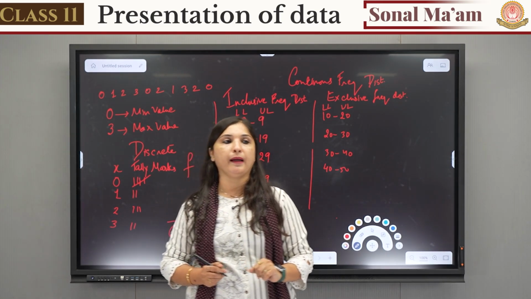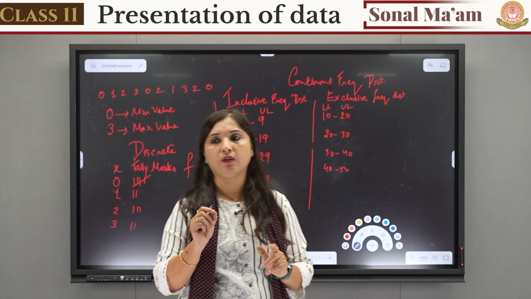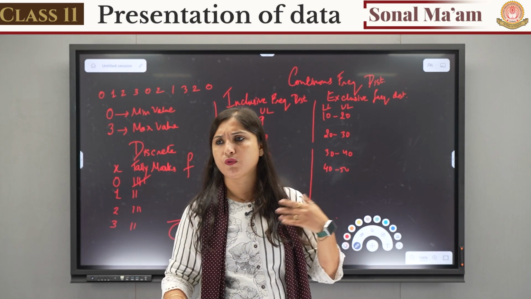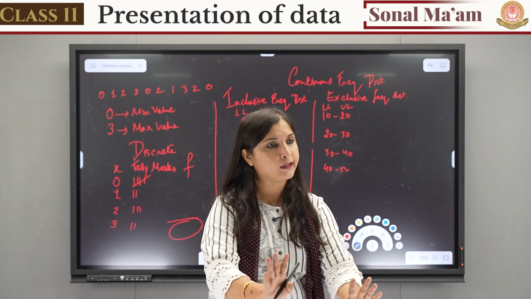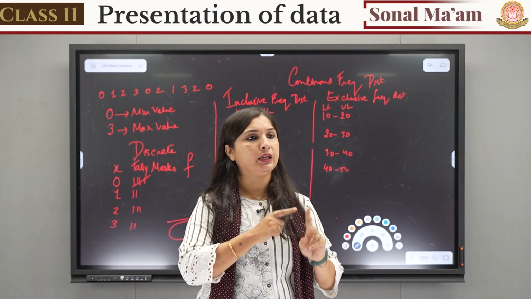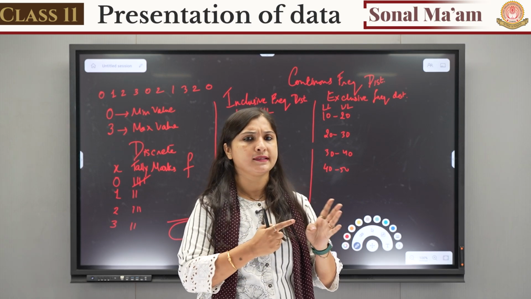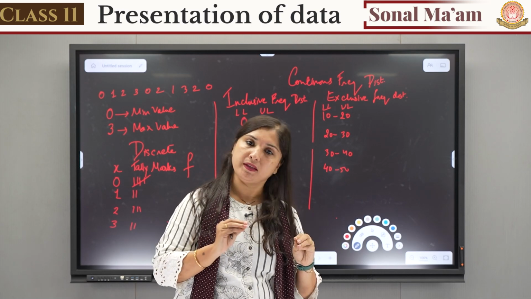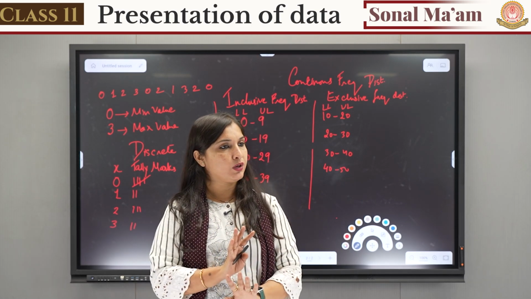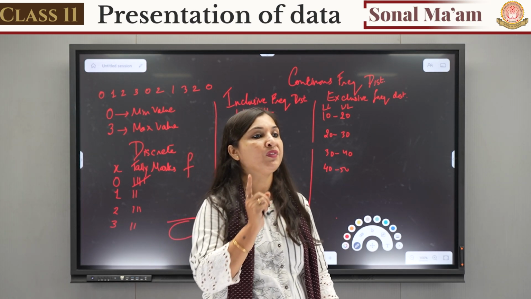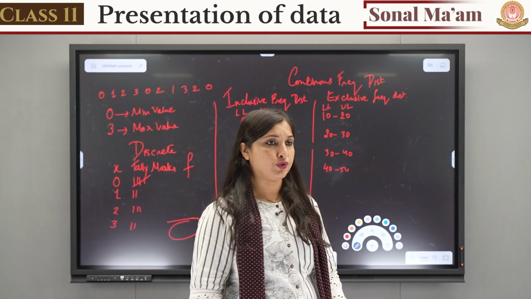Now what you have to remember is whenever you solve any sum, if it is not mentioned which type of class you have to make, inclusive or exclusive, you have to make exclusive frequency distribution. Because whenever you have to find mean, median, mode, quartiles, standard deviation, any type of this thing, we use exclusive frequency distribution.